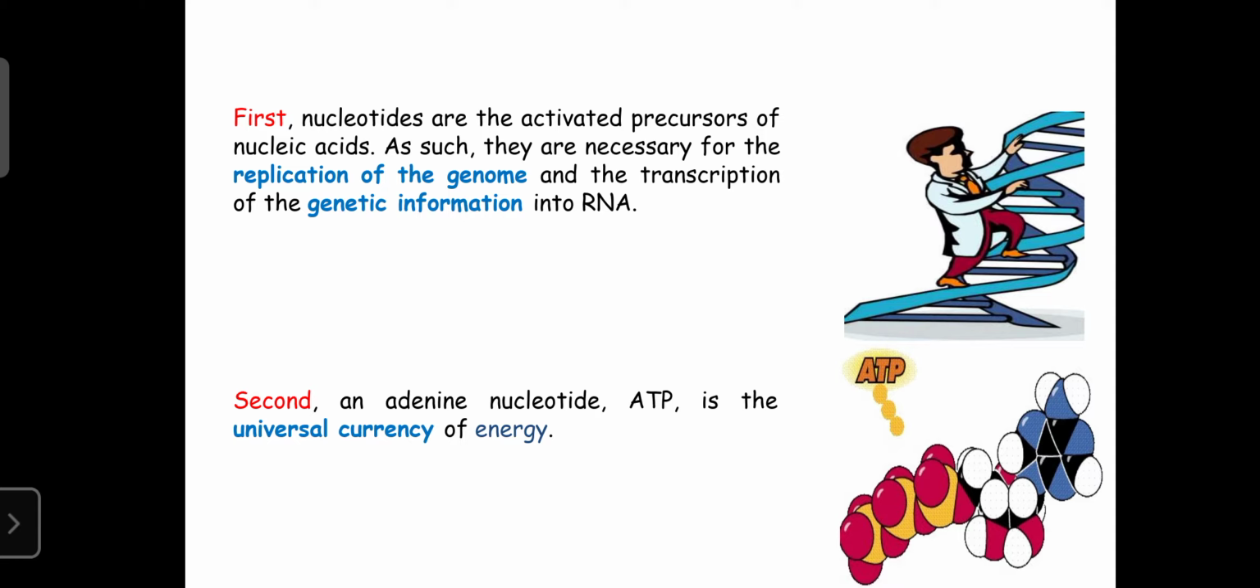So nucleic acids are the DNA and RNA. DNA and RNA are formed from nucleotides like adenine, guanine, thymine, cytosine, and uracil. So these are the nucleotides. They are required for synthesis of the nucleic acid, and they are necessary for the replication of the genome. Continuously the genome or DNA molecule is replicated, or RNA molecule is replicated.